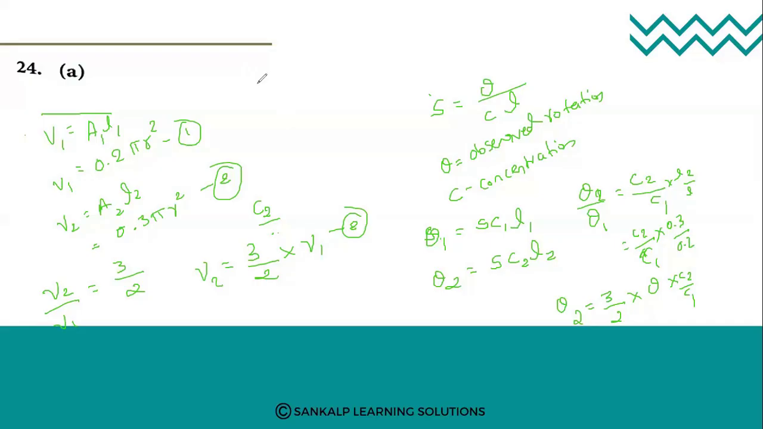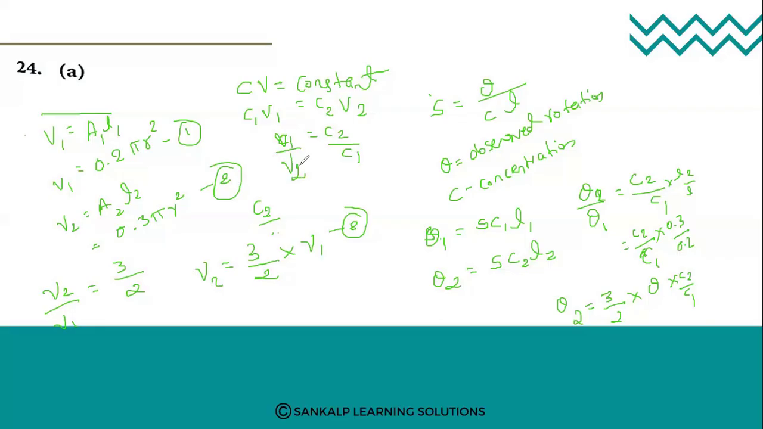Here we always know that the product of concentration and volume is always constant. The product of C and V is always constant. So we can write C1 V1 is equal to C2 V2. Now you can see from equation 1 and 2, I'll rearrange the terms as C2 divided by C1 is equal to V1 divided by V2.